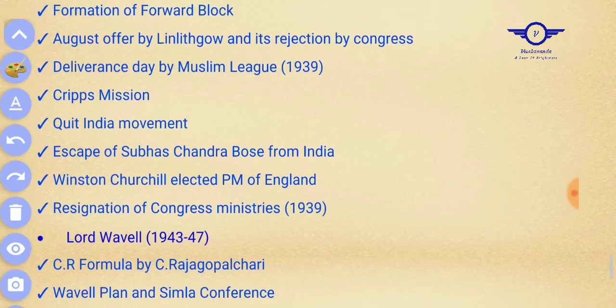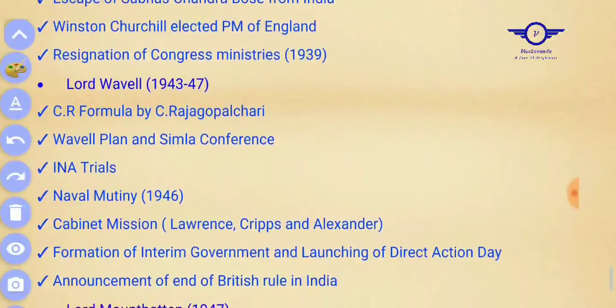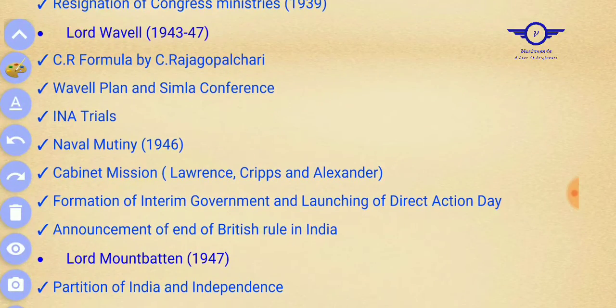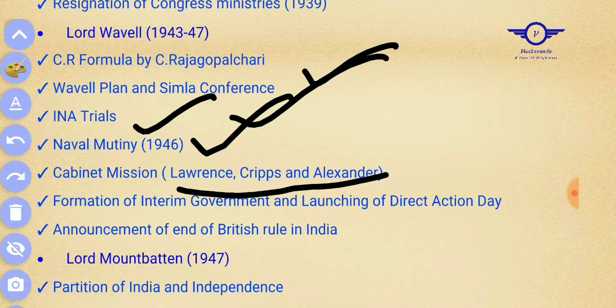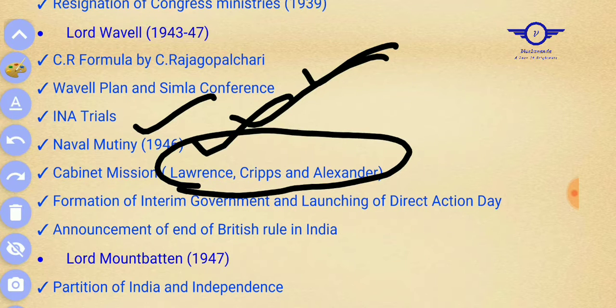Now let's see the next one. This is Lord Wavell. His tenure was 1943 to 47. The famous formula by Chakravarti Rajagopalachari was put forward under his tenure. The Wavell Plan and Shimla Conference took place under his tenure. INA trials took place under his tenure. And remember, there was a question in the UPSC preliminary examination on INA trials and the naval mutiny. Also very important things: the Cabinet Mission came to India under his tenure. These are the members of the Cabinet Mission: Lawrence, Cripps and Alexander.